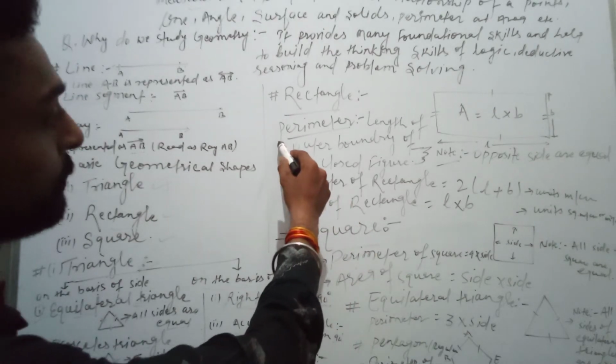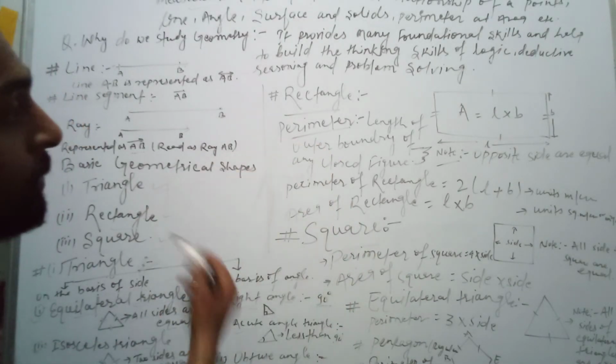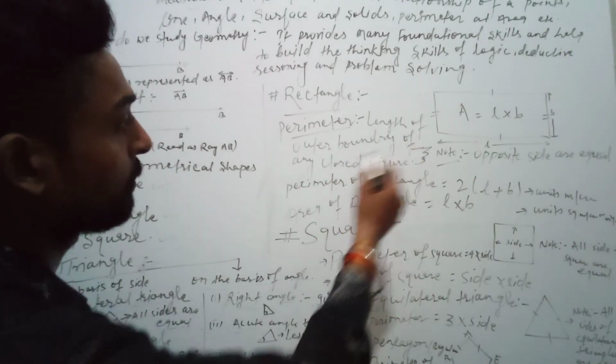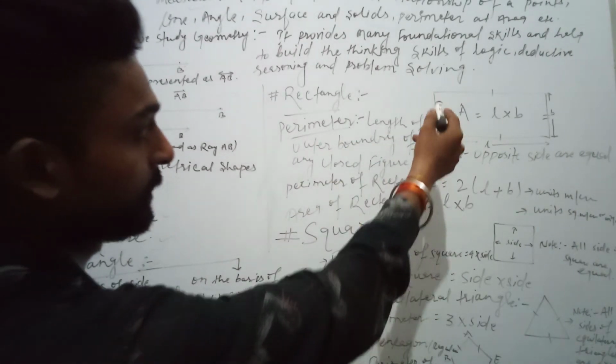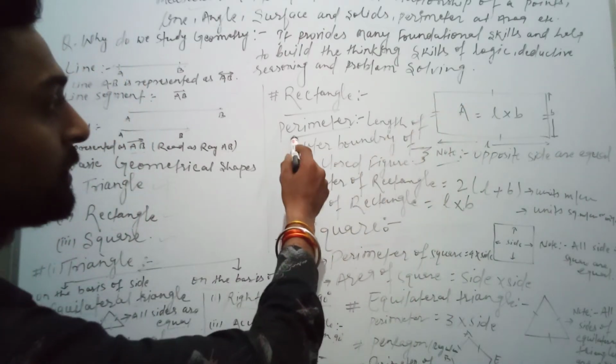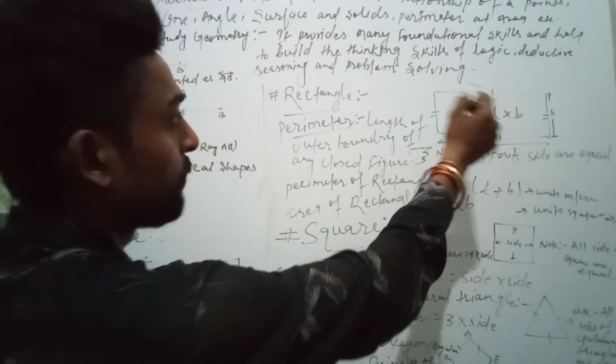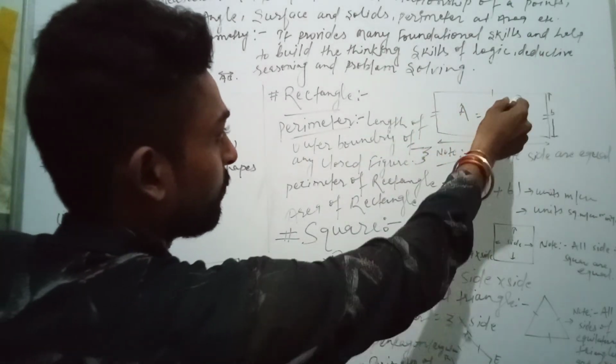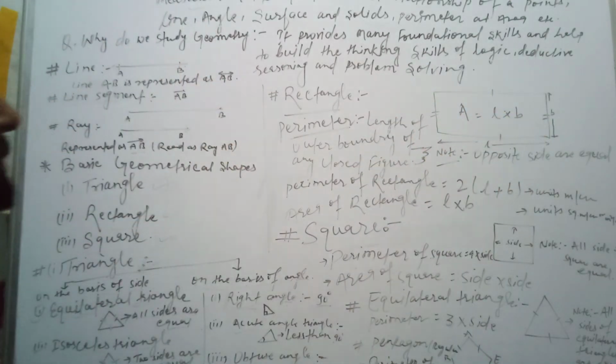At first, know the meaning of perimeter. What is perimeter? Perimeter is the length of the outer boundary of any closed figure. And area is the inner part.